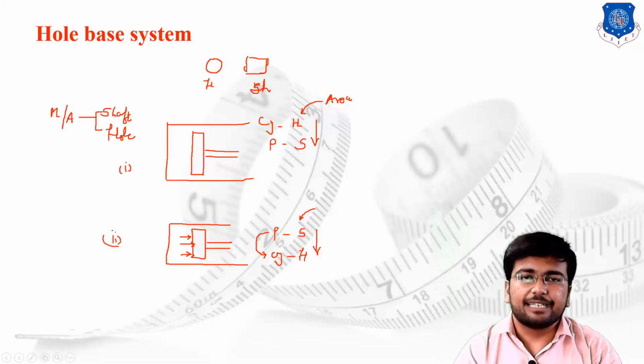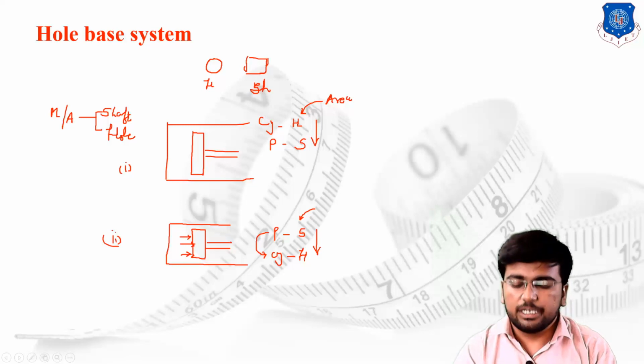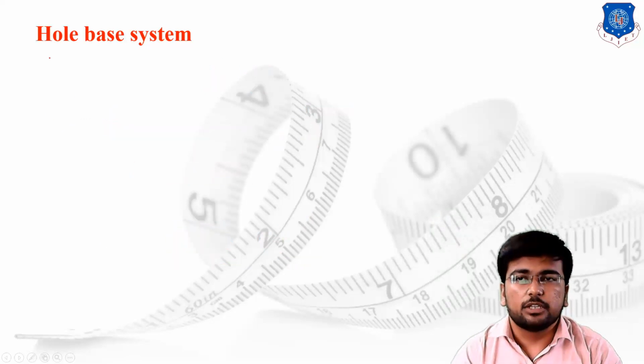So we can say that whether to design the hole first or the shaft first is totally based on the functional requirement, or we can say the basic technical parameters which directly affect whether the hole should be first or the shaft should be first. In very general cases, we prefer the hole based system as the basic system, because once you have designed a hole, always remember that your hole is to be punched in any sheet material.